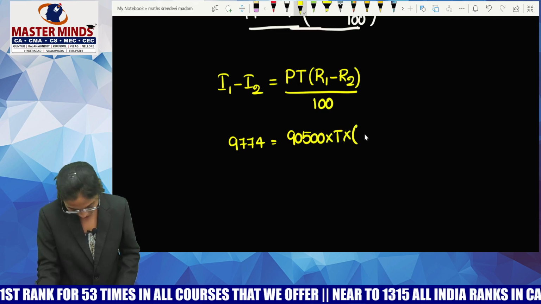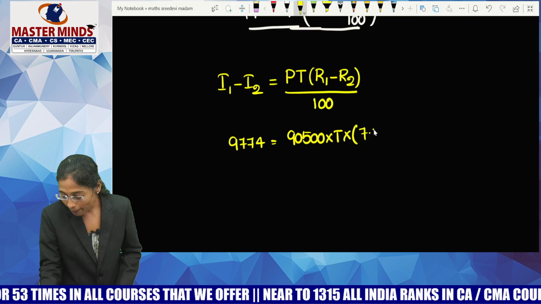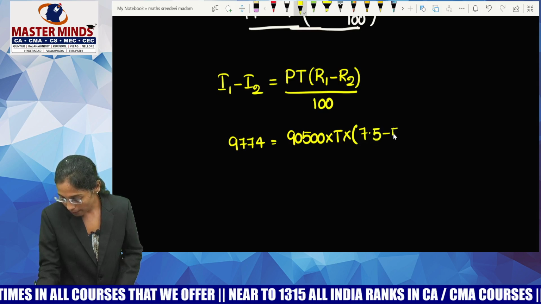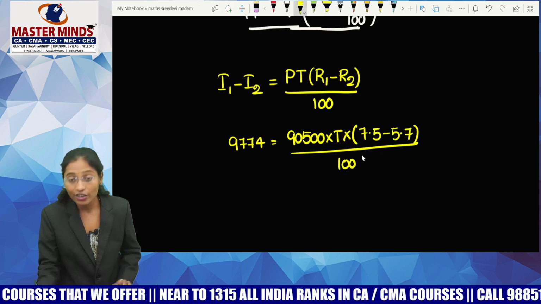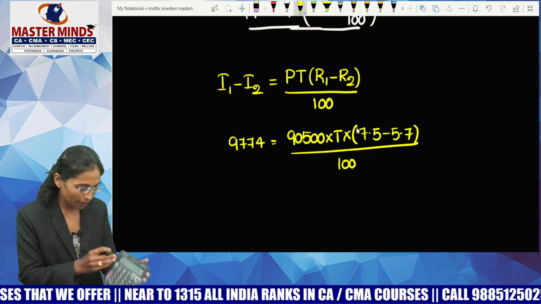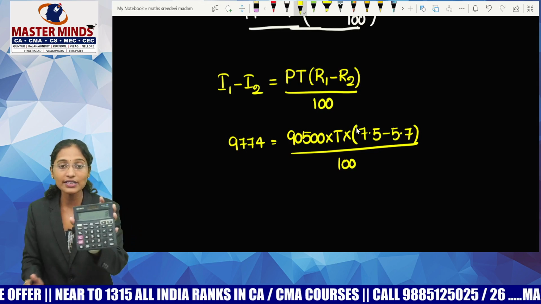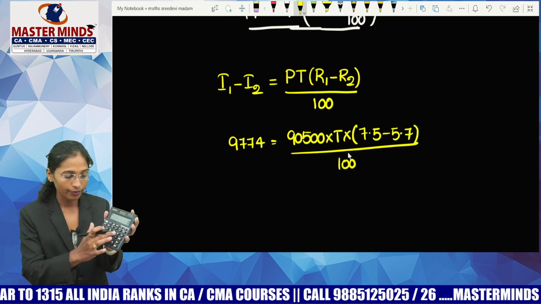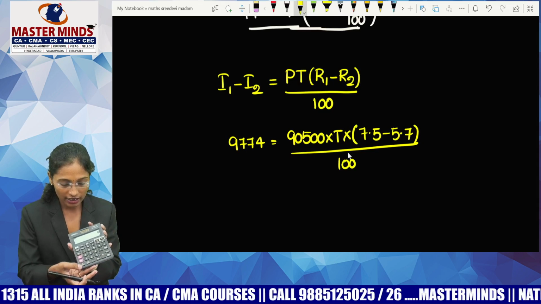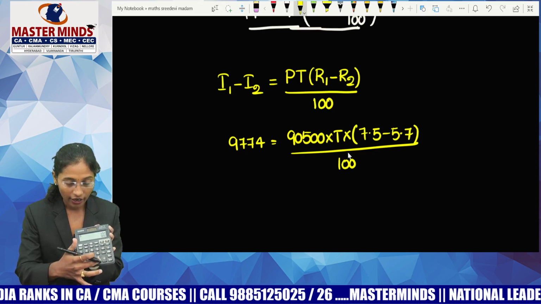What is the rate of interest? He actually needed to take 7.5, but he took it as 5.7 minus 5.7 by 100. Guys, it's time to use your calculator. Please calculate 7.5 minus 5.7. It's a simple calculation, 7.5 minus 5.7. It's 1.8 into 90,500 by 100 into T.